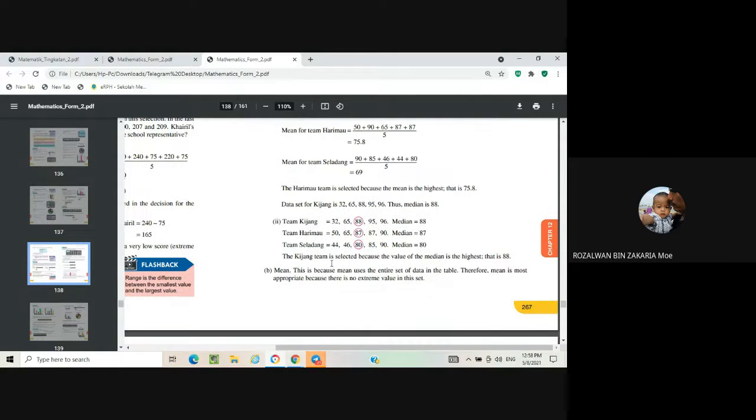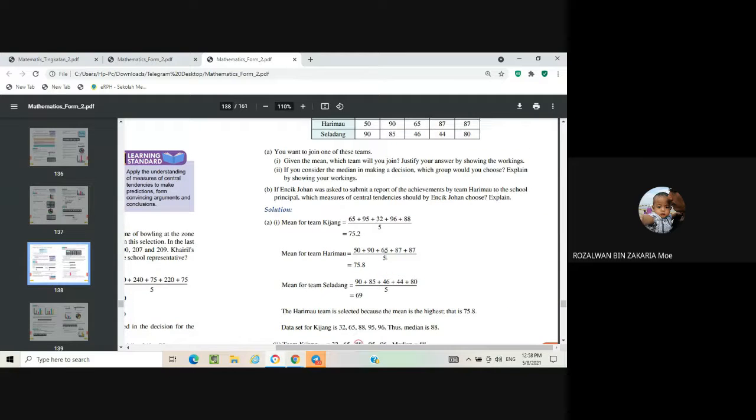Okay, for the team Seladang, after you rearrange the score in ascending order, you will get 44, 46, 80, 85, 90. Then you find the median for this data, and you will get the median equal to 80. So the Kijang team is selected because the value of the median is highest, that is 88.